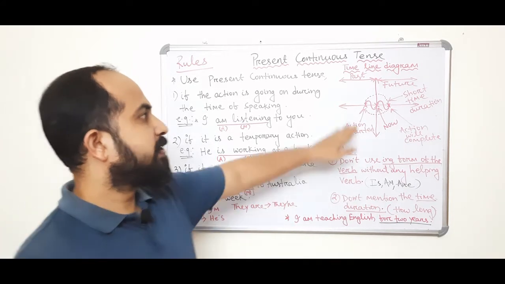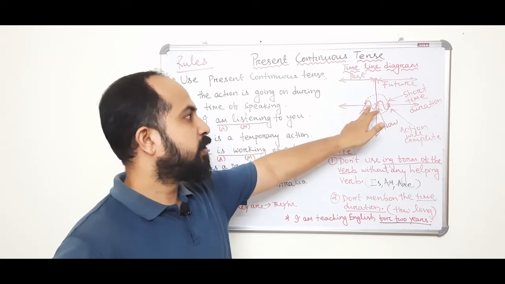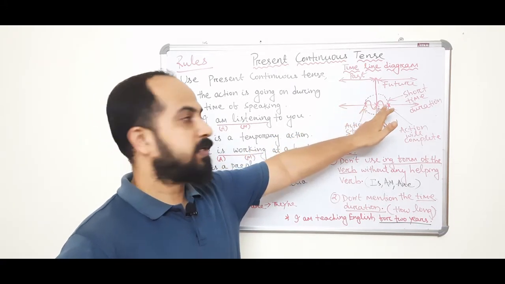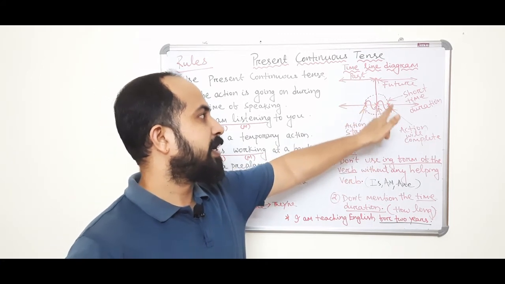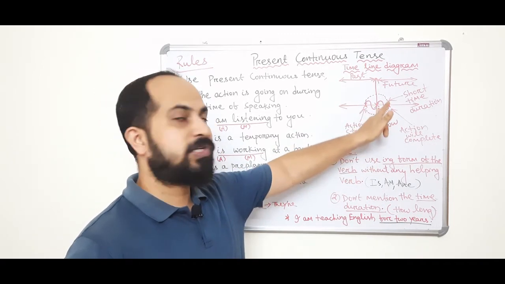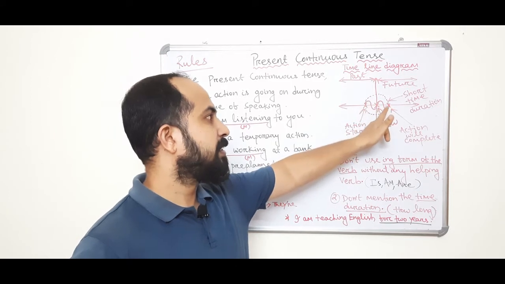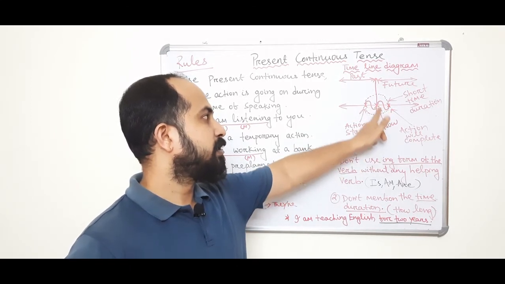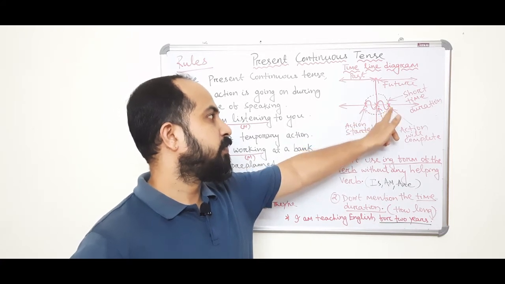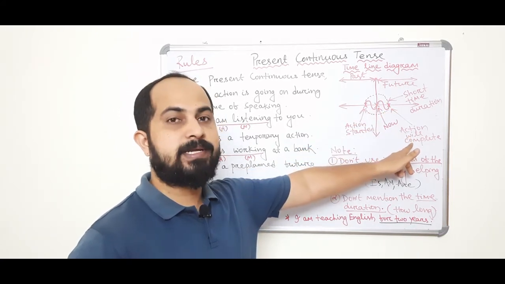Okay? So look at this timeline diagram. I have put 3 crosses. The first cross says action started, and there is a sine wave I put, that means that is continuing. It is a continuous process and it passes through the present time now. Okay, this is the present time now and it goes to the future and it says action will complete.